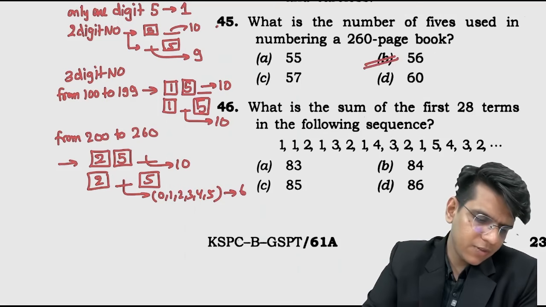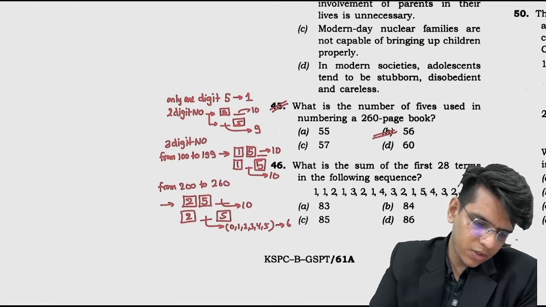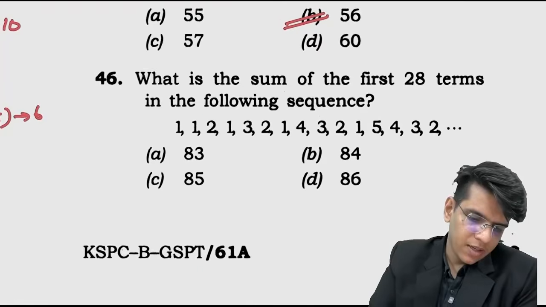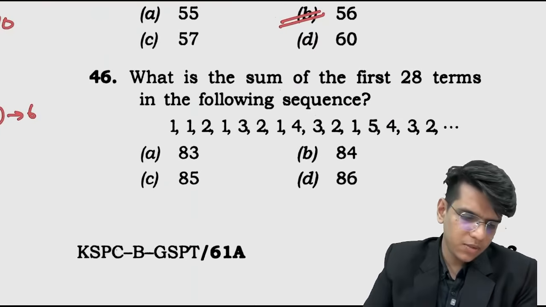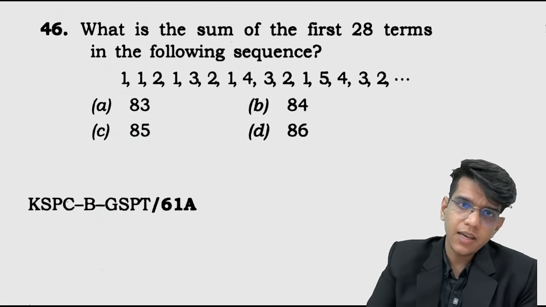There are 56 fives in these cases, you see. ठीक है. I am switching this solution to this side थोड़ा सा so that I can solve more. ठीक है. The solution to 45 is this. Now here देखो, you need to go to 28 terms. यहाँ पे ज़्यादा दिमाग लगाने के बजाय क्या करना चाहिए, सीधा सीधा सारी टर्म्स लिख लो.